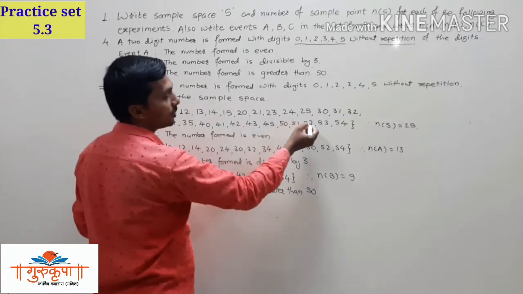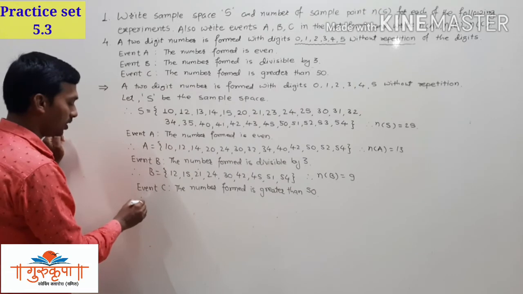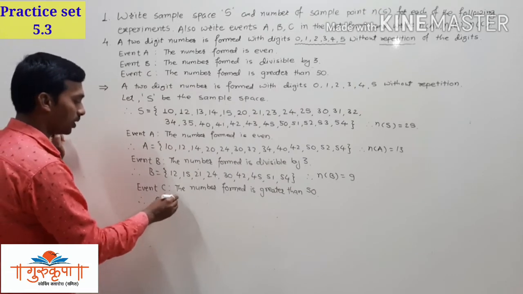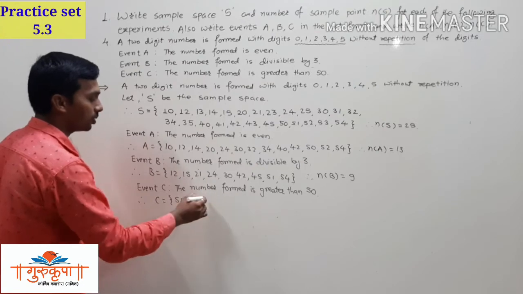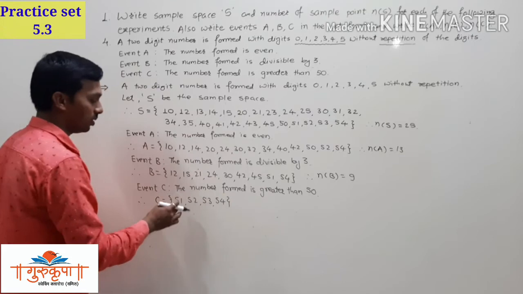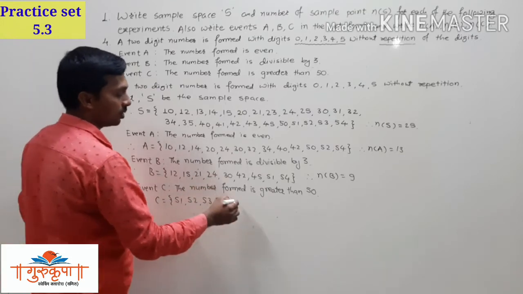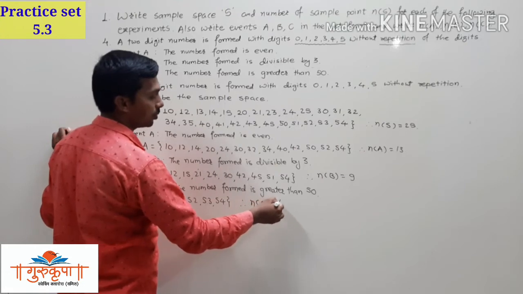So here 51, 52, 53 and 54, 4 elements are there. C equals, in curly brackets, 51, 52, 53 and 54. We have 4 elements in all, 1, 2, 3, 4. So number of C is equal to 4.